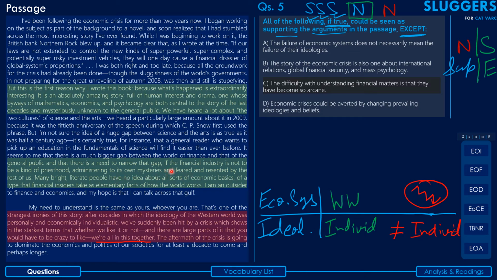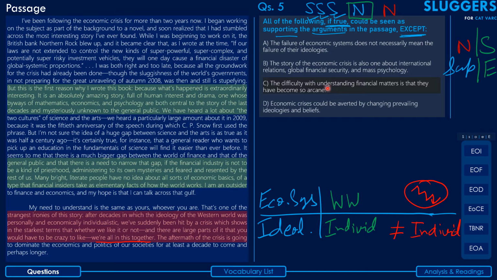that if the financial industry is not to be a kind of priesthood administering to its own mysteries and feared by and resented by the rest of us, we need to bridge that gap, right? And he also says that most of the literate people in general have no idea about all sorts of economic basics and something that the other financial insiders take as elementary knowledge, right? So that means it does seem to imply that the difficulty with understanding financial matters is that they have become so mysterious and so difficult and so arcane. So this would definitely support what the author says here.